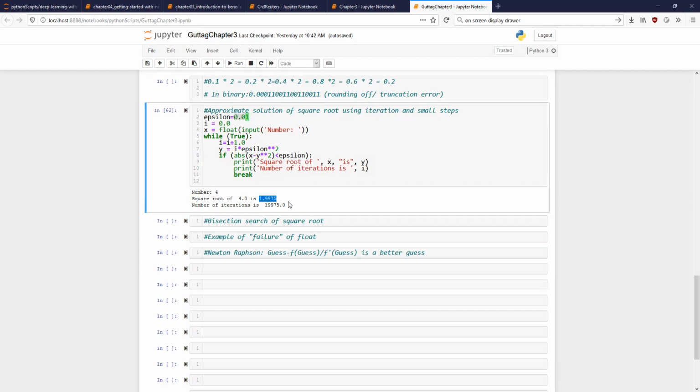Did everybody understand what I did here? But that if statement is there, sir. We are taking x minus y square, so x minus y square definitely will be greater than that epsilon, sir. Like x we are giving 4, minus that y square. Yeah, so the initial value of y. Let us also do something. What is the initial value of y?